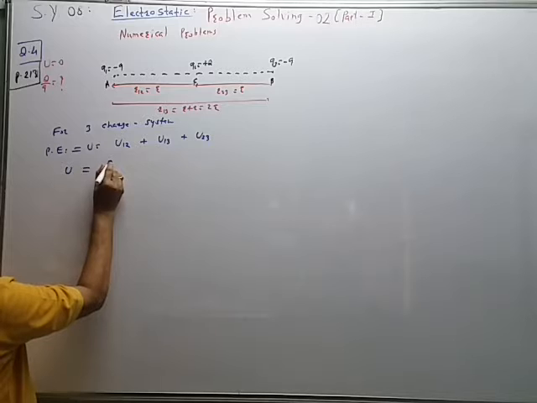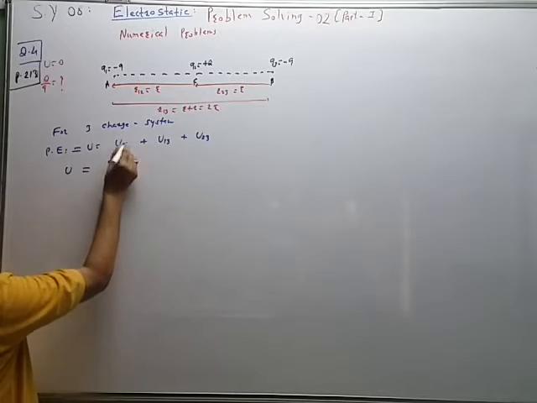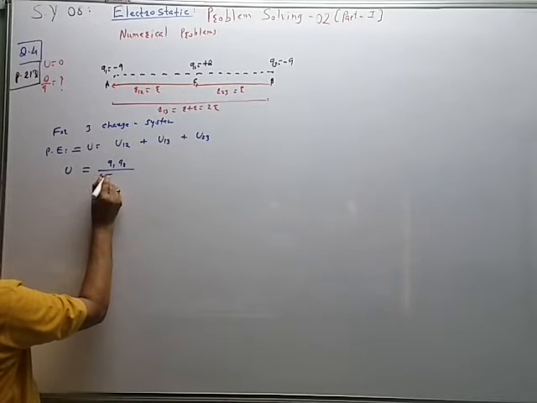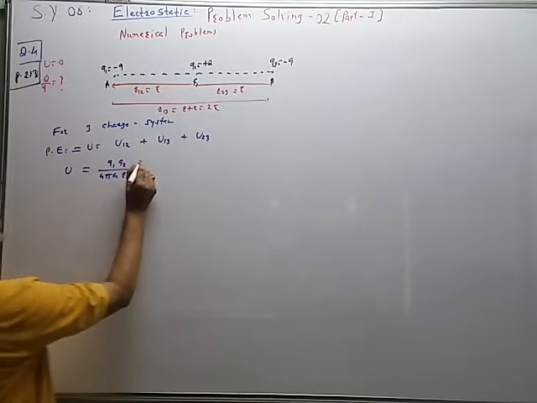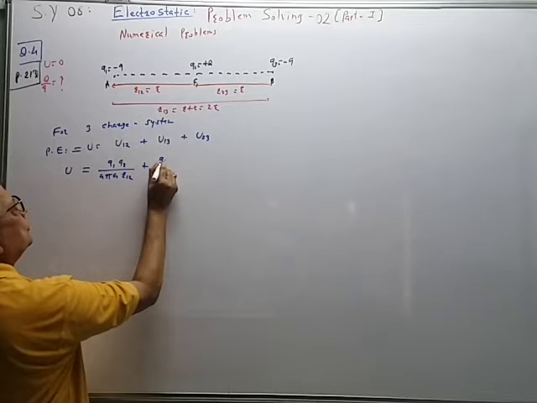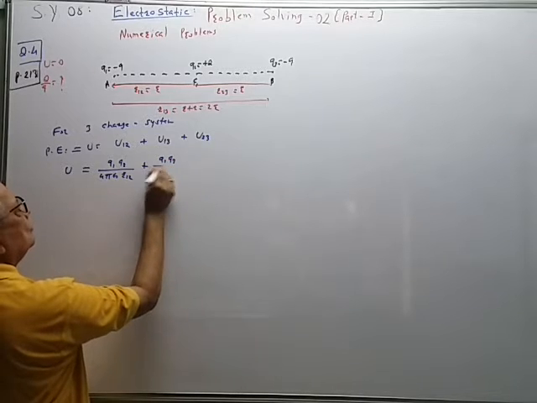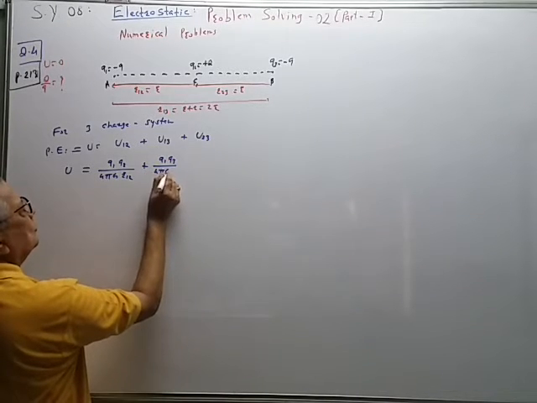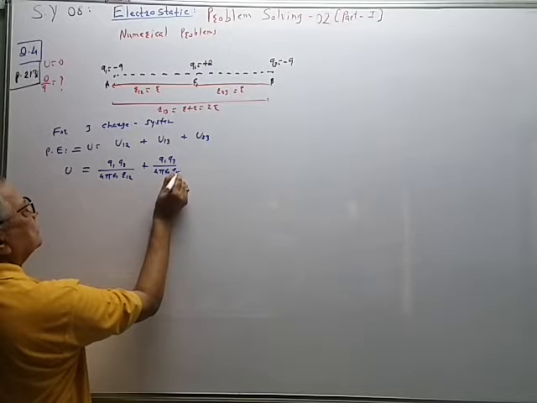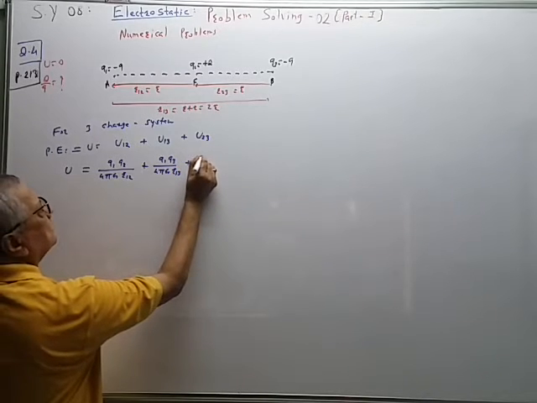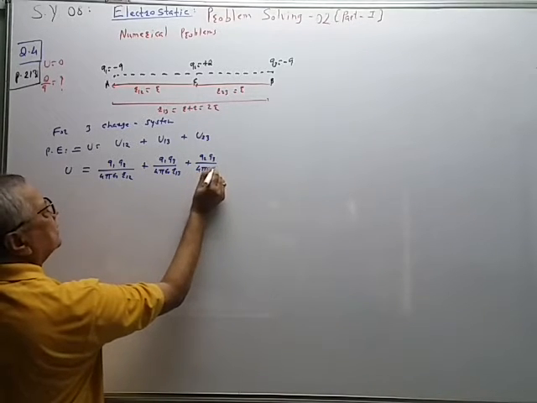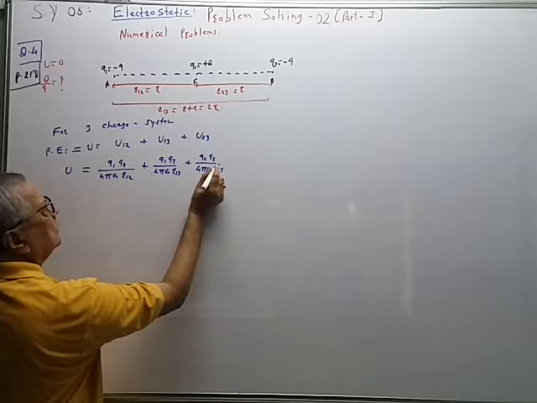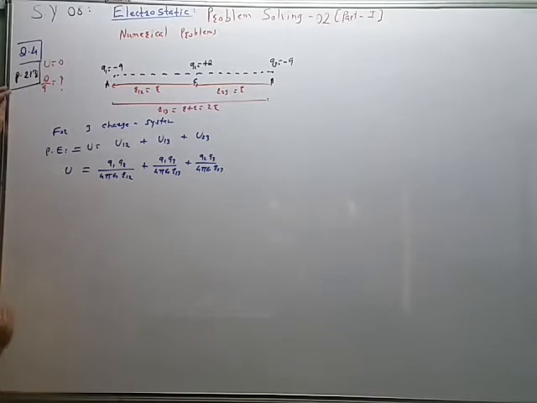So U is equal to Q1 Q2 upon 4 pi epsilon naught R12, the formula for potential energy. Same formula, Q1 Q3 upon 4 pi epsilon naught R13 plus Q2 Q3 upon 4 pi epsilon naught R23. Suffix properly use करता येईल पाहिजे.